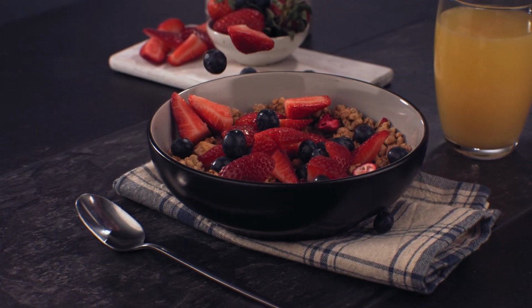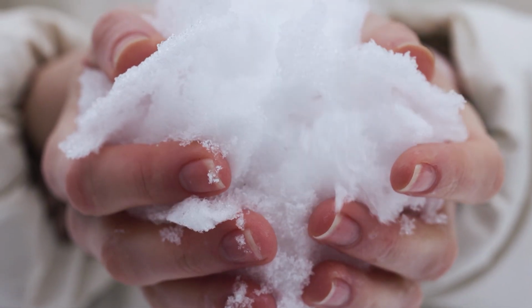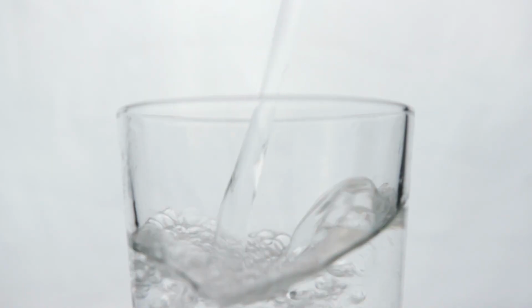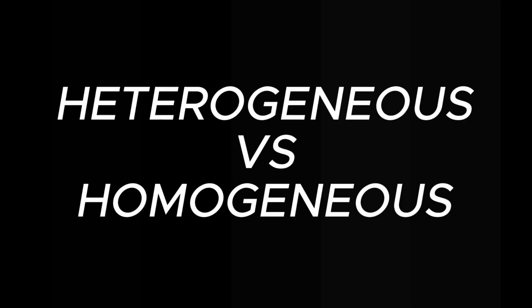Mixtures can be made up of different states of matter. For instance, salt water is a mixture of solid salt dissolved in liquid water. And guess what? You can separate the components of a mixture. Now let's talk about different types of mixtures. We have heterogeneous and homogeneous mixtures.